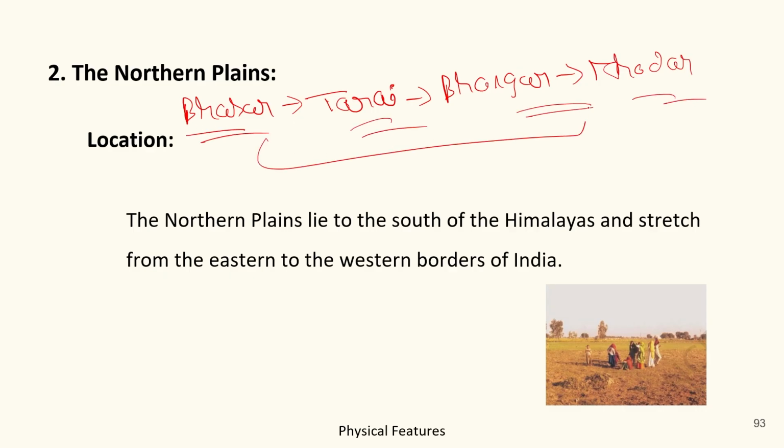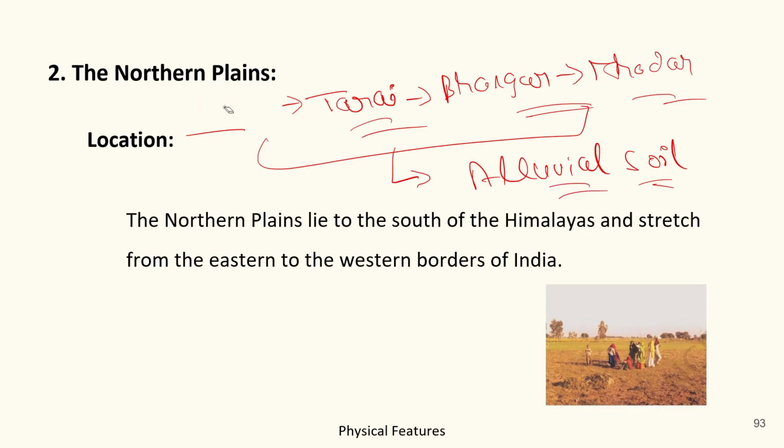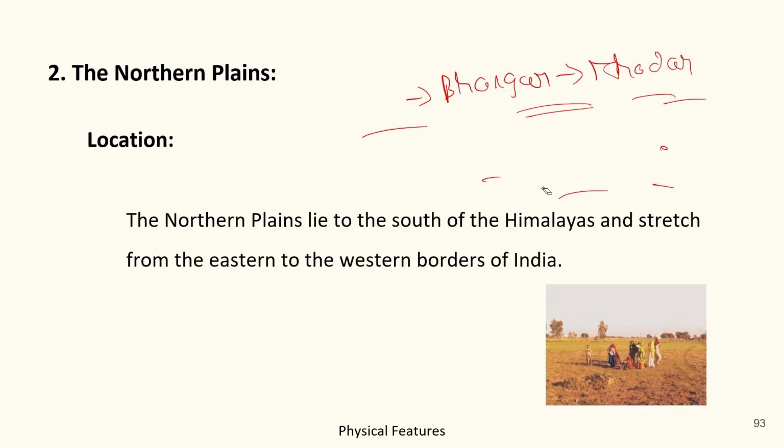And these all together comprise one single term called alluvial soil. Okay, so now understand them one by one.